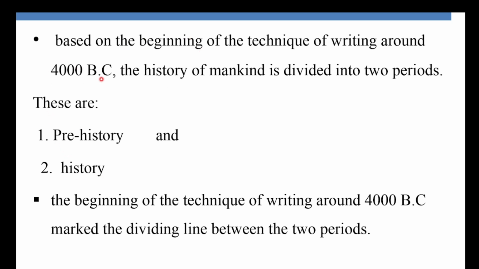So again, when we stand at 4000 years and divide the history of mankind in periodization, that means around the beginning of the technique of writing, the history of mankind is divided into two sub-periods, prehistory and history. The beginning of the technique of writing around 4000 BC marks the dividing line between the two periods. That means between prehistory and history.